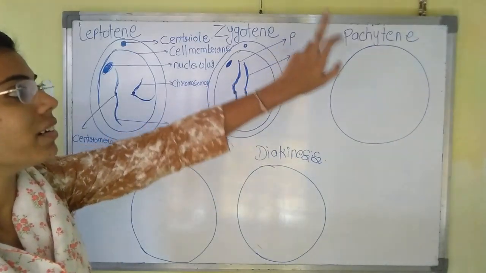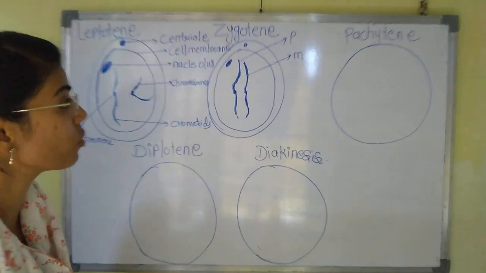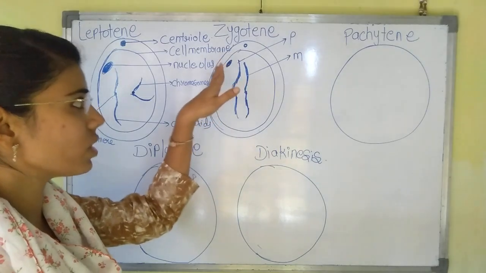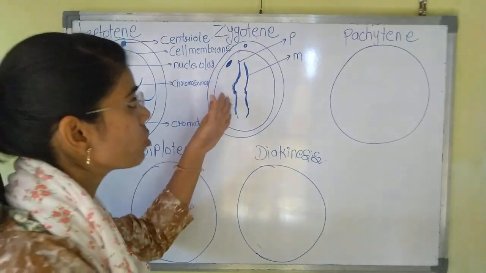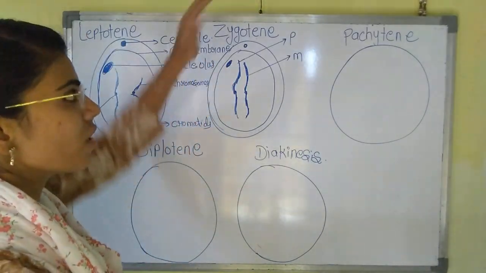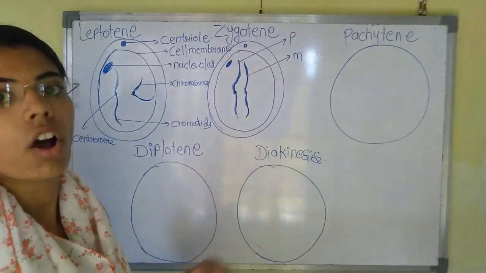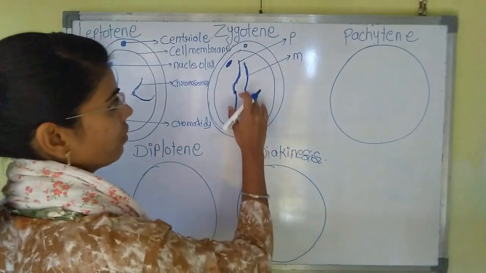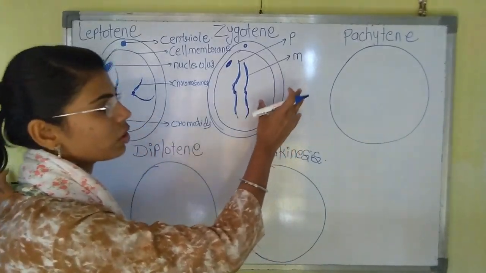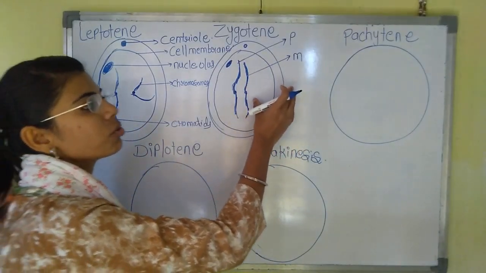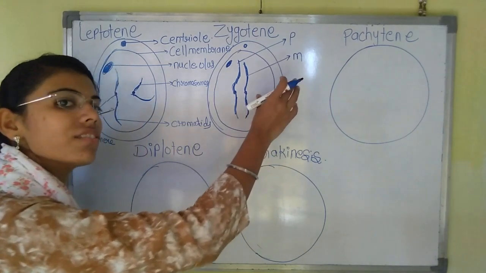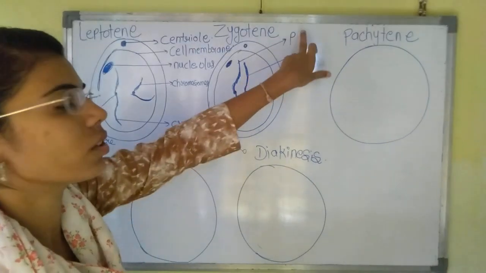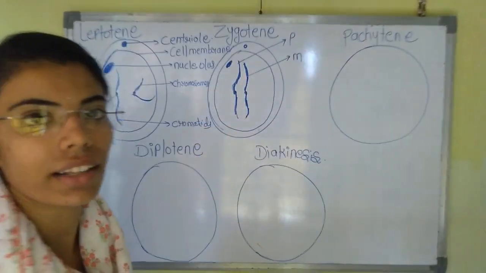Now, what is the paternal and what is the maternal chromosome? The paternal chromosome consists of the genes from your father, or from your father's family side. And the maternal chromosome consists of the genes from your mother. So one is the paternal chromosome and one is the maternal chromosome.